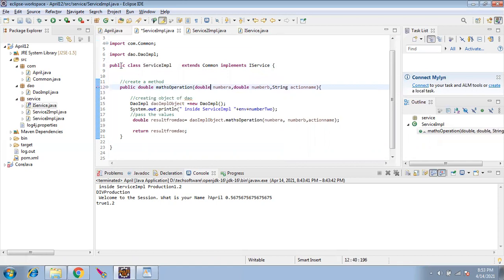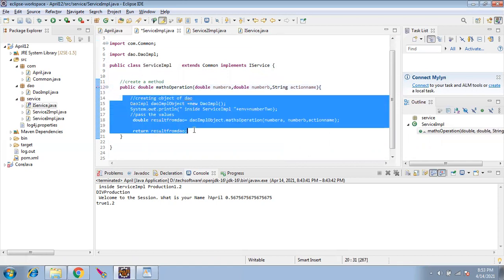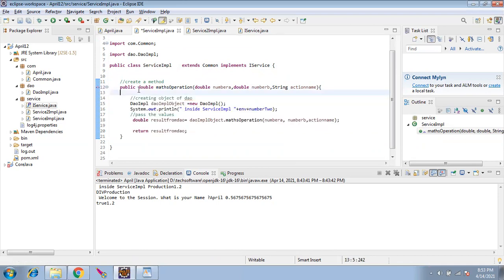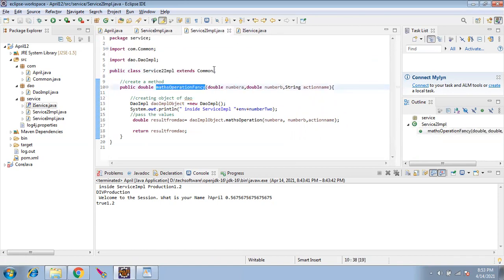Once you give double, everything is perfect. The compiler is not worried about the body of that interface. All it is worried about is this. Now the second person also approaches. The interface guy tells, if you want to come into the market, you have to follow the standard.